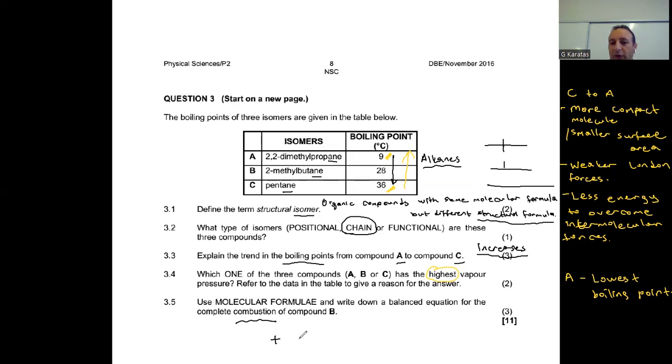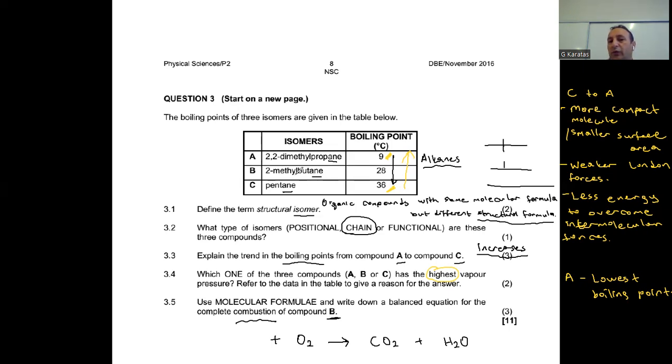So here we need to use a sufficient amount of oxygen gas, and when an organic compound is burned, it always produces carbon dioxide and water. So we have two common products, H2O and CO2. We are looking for compound B.